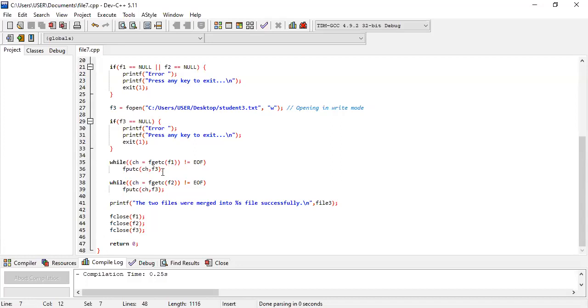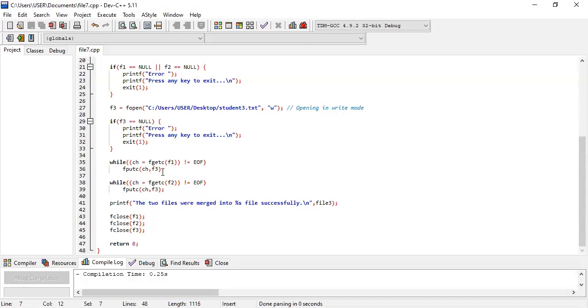Now suppose in F1 it is written student name is equal to, and after that something like ABC. So every character we have to copy from F1 to F3.